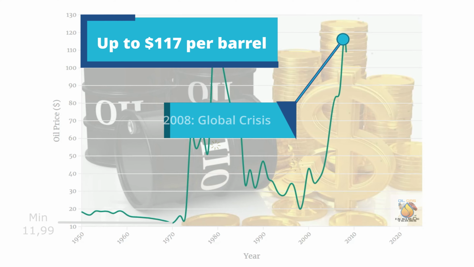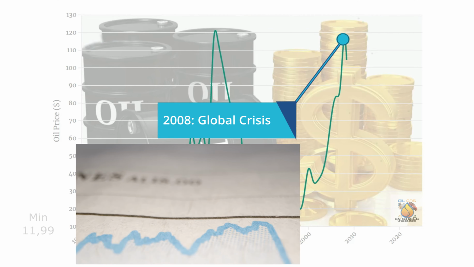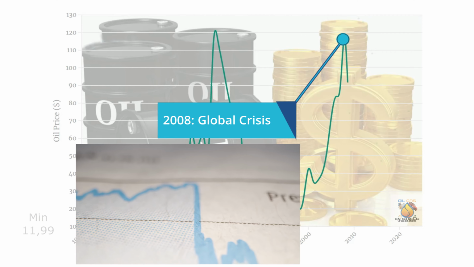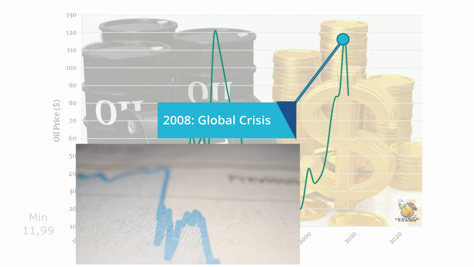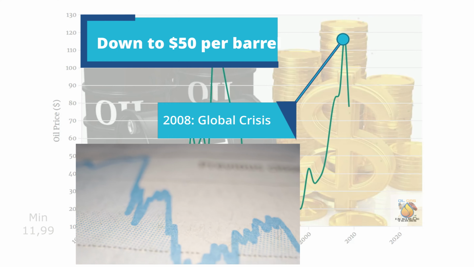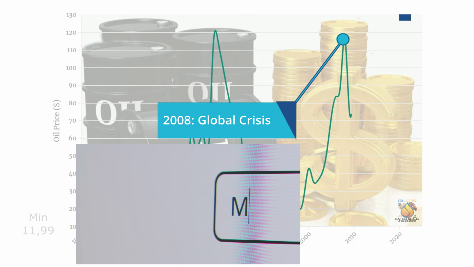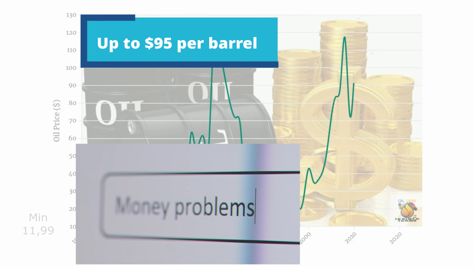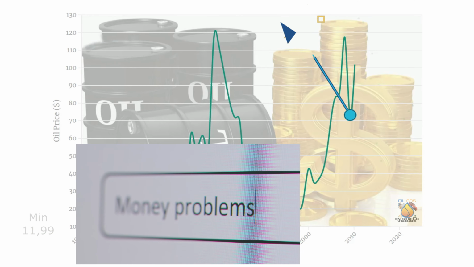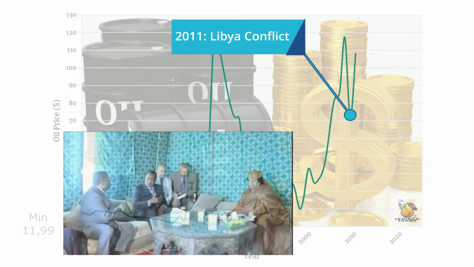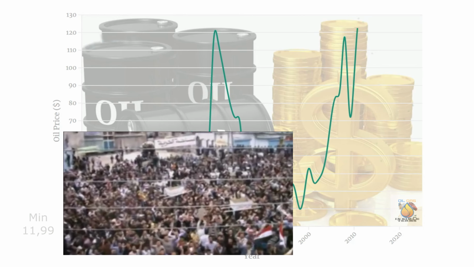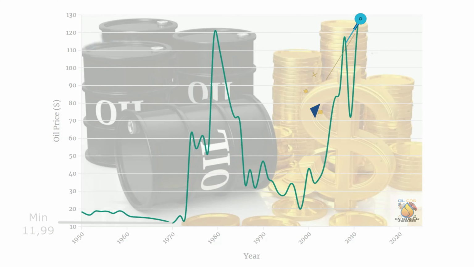In 2008, a global crisis and a series of events in Venezuela, Nigeria, Mexico, and others that cut global production sharply led to a significant spike in oil prices. Oil sank to the low $50s by January 2009 before rebounding to nearly $95 per barrel by year-end as the global economy recovered. The conflict in Libya was the cause of the oil price increase in 2011. Due to the reduction of crude oil exports from Libya, oil prices reached over $130.